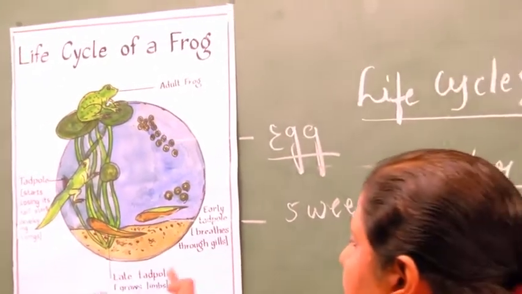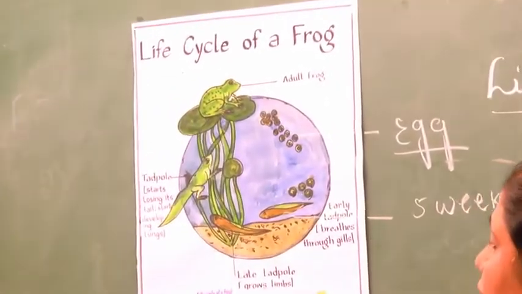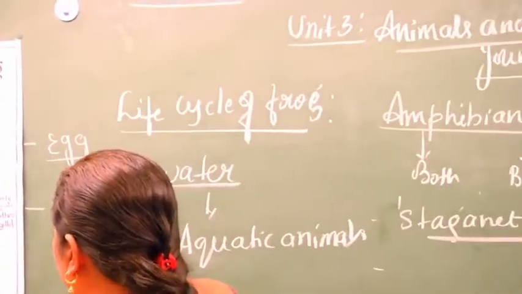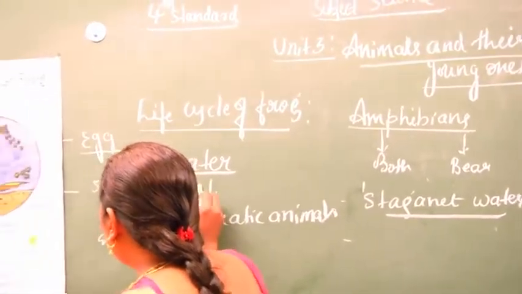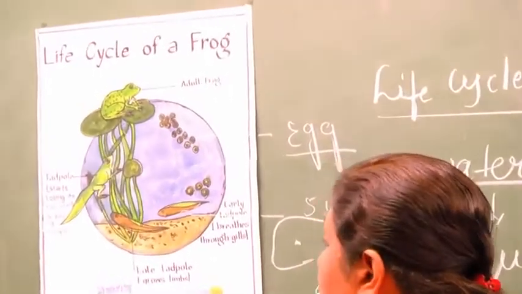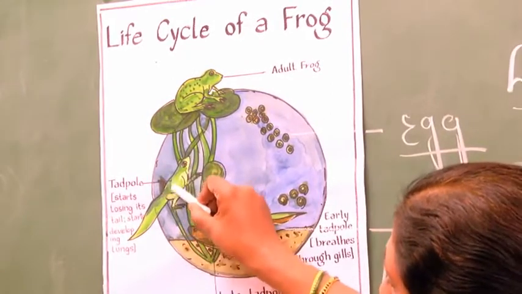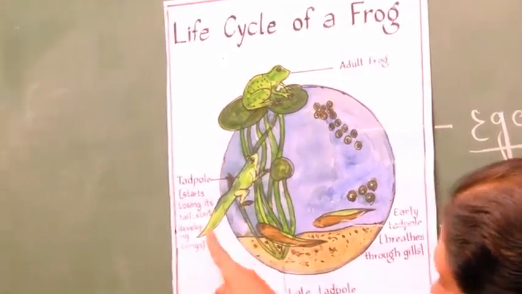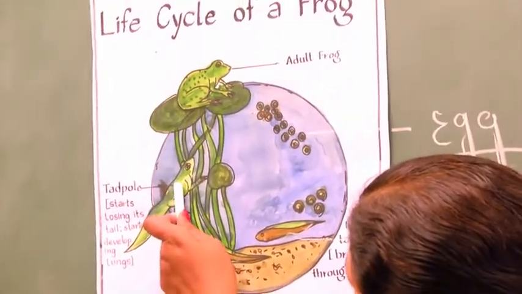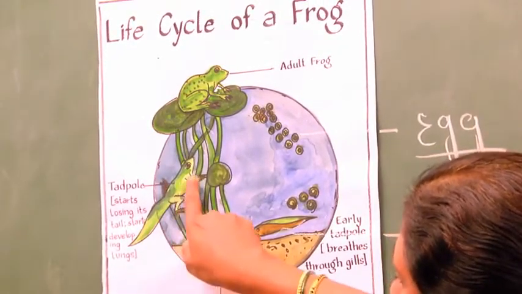Then there is still further development. It is called a later-stage tadpole. It grows limbs gradually. The tadpole is converted into a still more developed form, with the development of a long tail, the development of lungs inside the body, and webs in the legs, forelimbs and hind limbs.